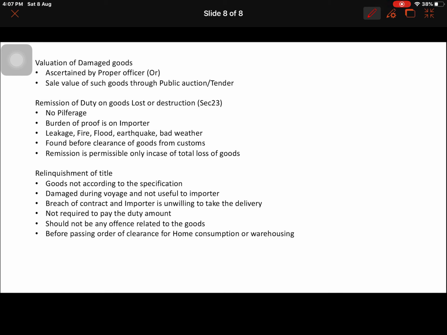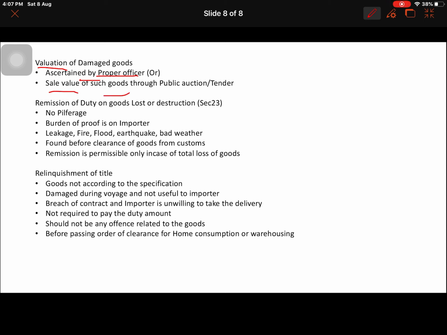And our next topic will be the valuation. Damaged goods need to be valued, then only can we work out what the abatement will be, what duty abatement can be given, and what the duty chargeable is. For all those things, valuation is very much necessary. Here there is one important and interesting concept: the value should be ascertained by the proper officer, that makes sense, or the sale value of such goods.